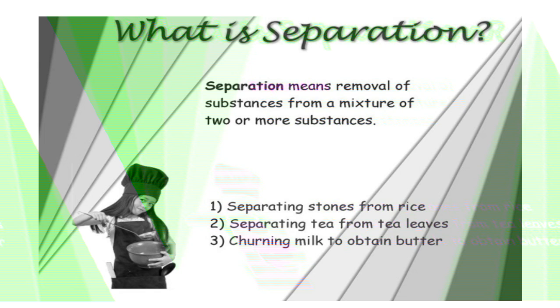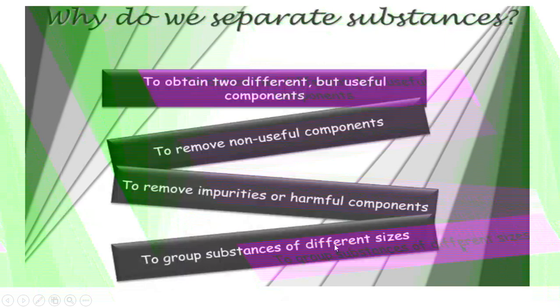One more example, churning milk to obtain butter, right? So by churning we will be making butter. All these we are going to study, which methods are applied and what is the procedure for separating these substances. For general knowledge, you should remember how we separate these substances, right?